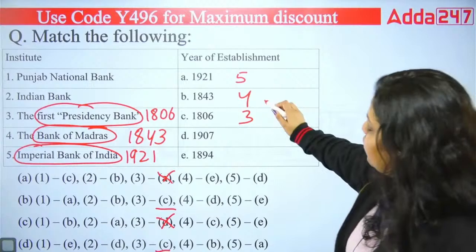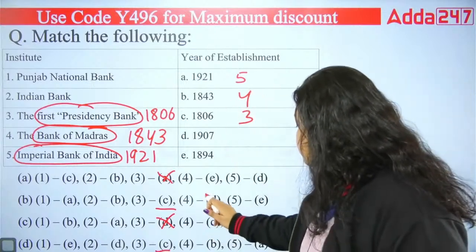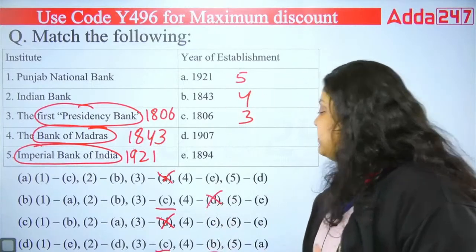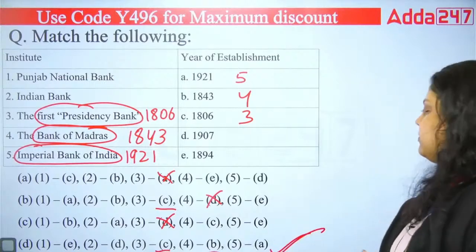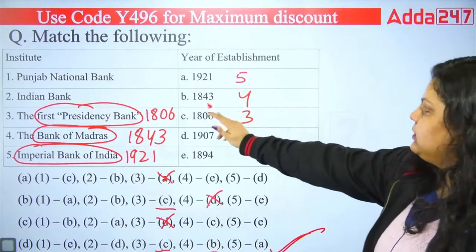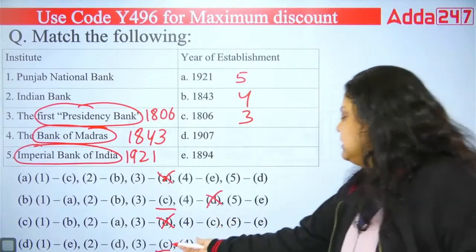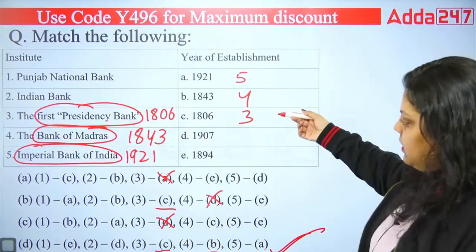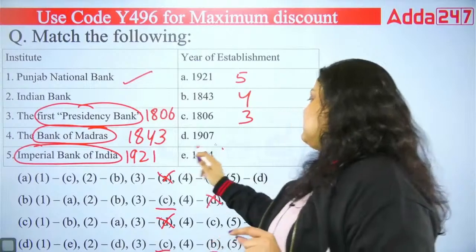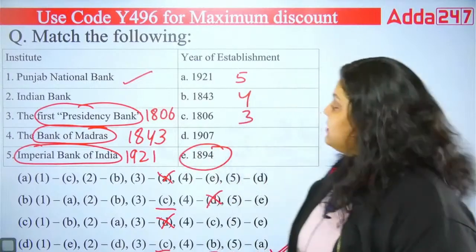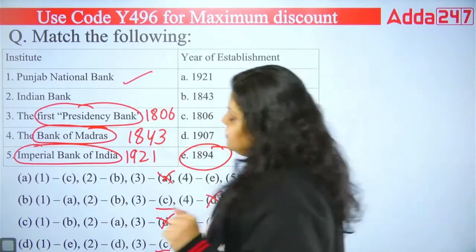Now 4 is B, and the D option says 4 is B. It means the right answer is D. Fifth is A, fourth is B, third is C, so CBA. It means Punjab National Bank is 1894 and Indian Bank is 1907. So the right answer will be D.